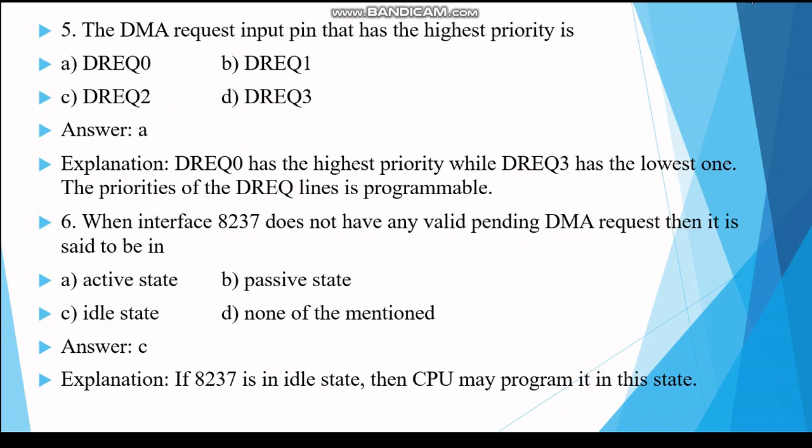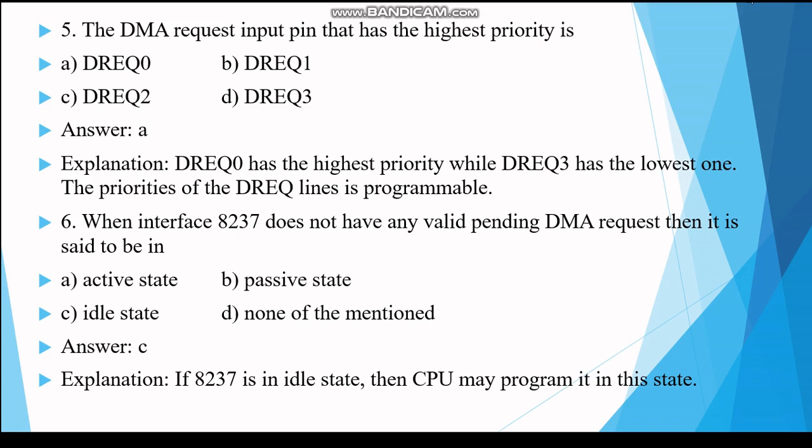Next question: the DMA request input pin that has the highest priority is DMA request 0. That is the highest priority, whereas DMA request 3 is the lowest priority. The priorities of these DMA request lines are programmable.